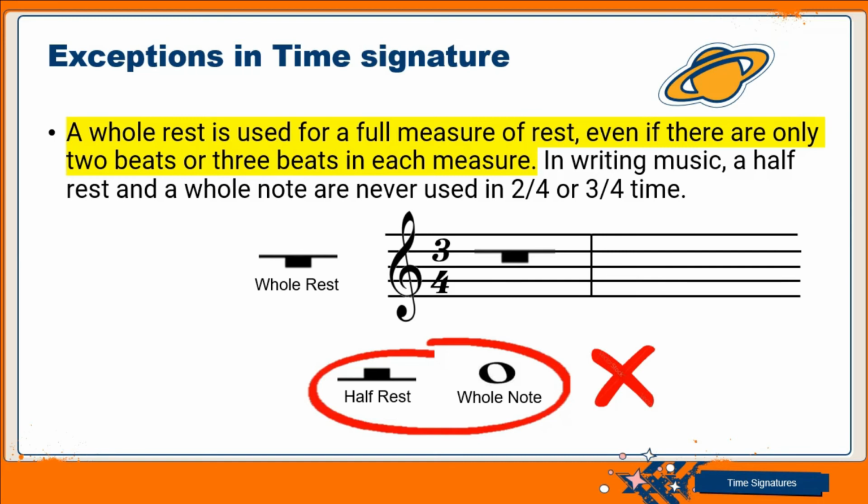Even if the half rest represents 2, we can't put it there because that measure is empty. We must use a whole rest. In the same vein, we can't use a whole note. So take note that these are the exceptions. We cannot use a half rest. We cannot use a whole note in a full measure. In an empty, complete measure, we can't use those 2 notes when it has to do with 2/4 time or 3/4 time. This is the exception.